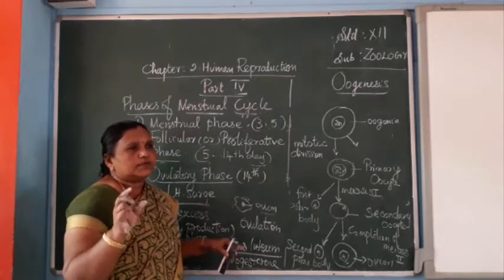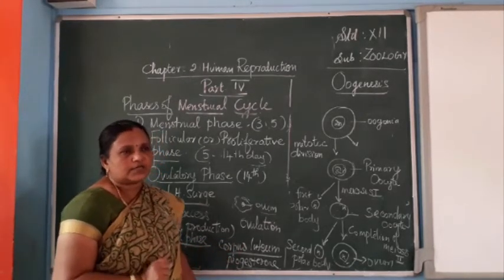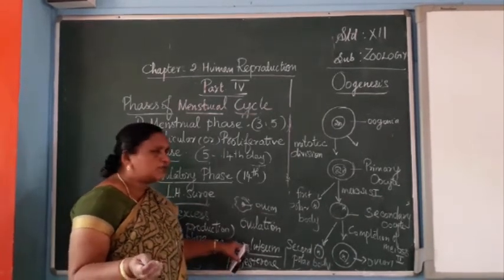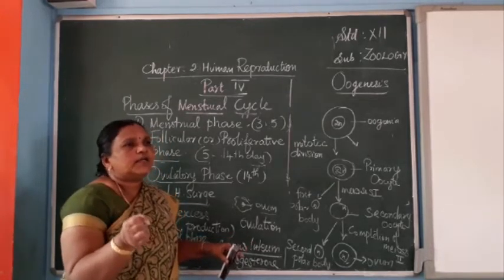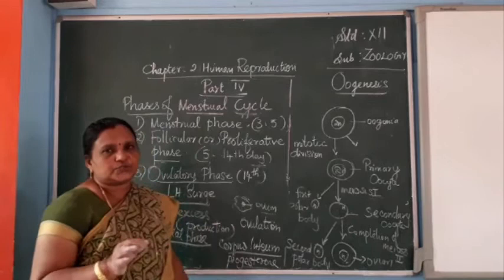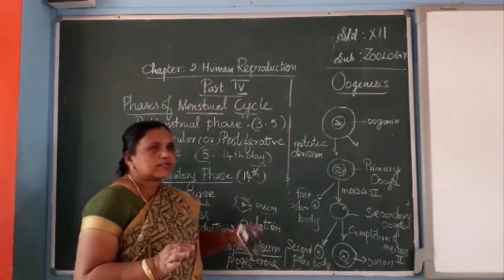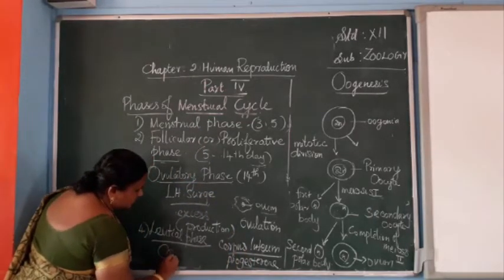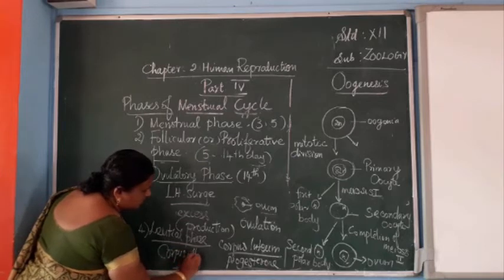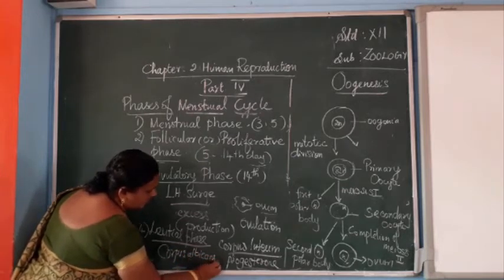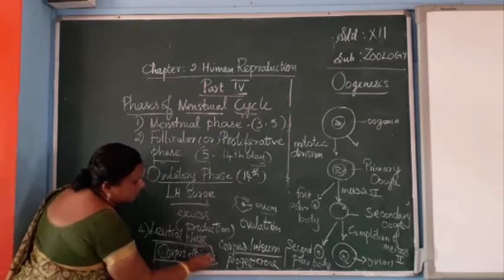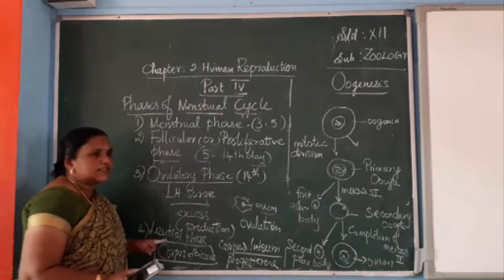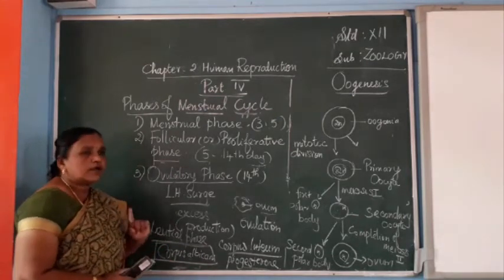If fertilization does not take place, the ovum will be ruptured and sent out with the menstrual cycle, and the corpus luteum will be shrunken and seen as scar tissue, and it is called the corpus albicans. Corpus albicans is a scar tissue. The corpus luteum is converted into corpus albicans. It loses its endocrine function and is called the corpus albicans.